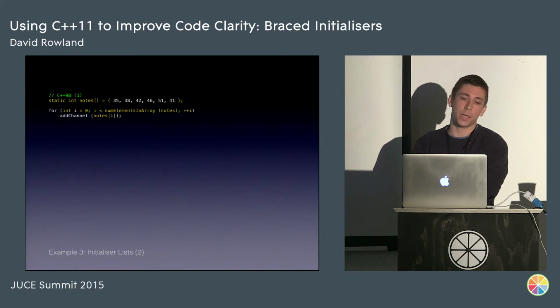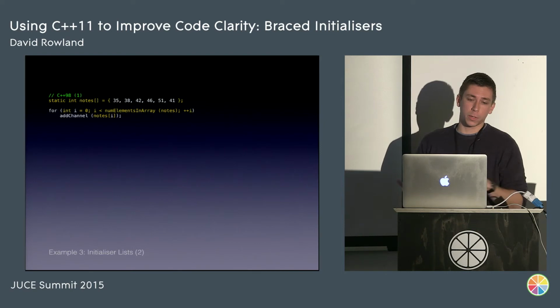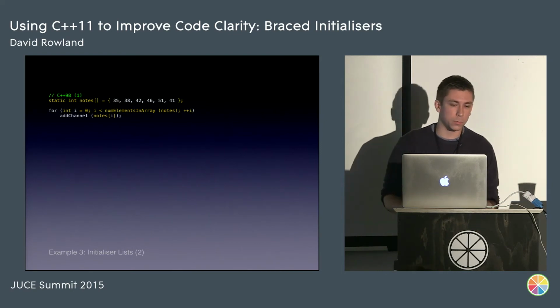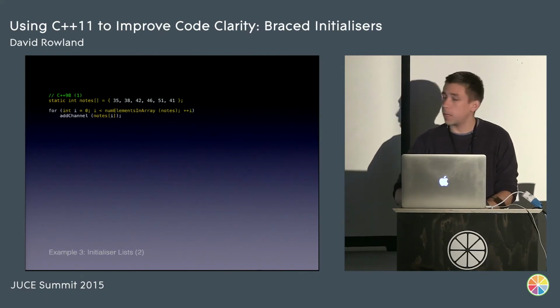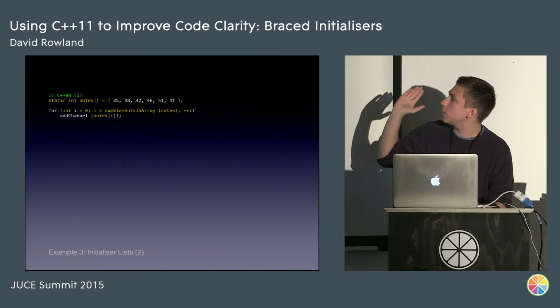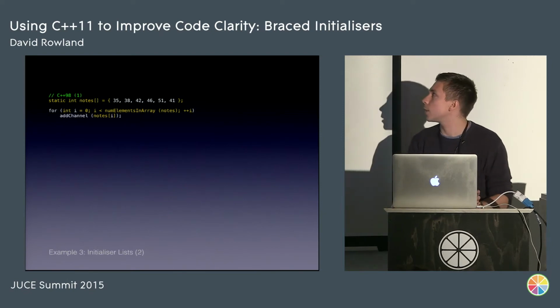and then use a for loop to iterate over that array. You'll probably use something like the num_elements_array macro that's provided in JUCE, but there's other ones as well. And then you'll dereference that array and pass the number into it. So there's still quite a lot of boilerplate here. You see all the yellow stuff is really just syntax noise that we're not really interested in.